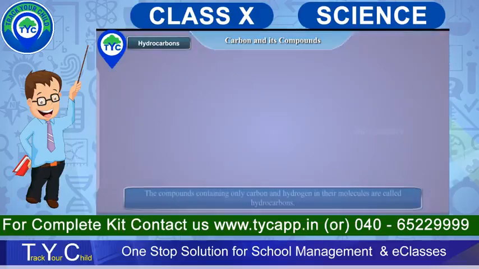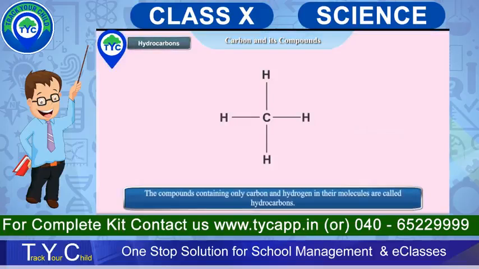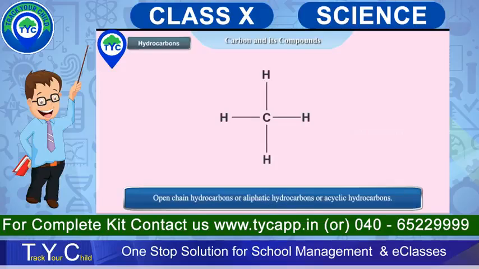Hydrocarbons. The compounds containing only carbon and hydrogen in the molecule are called hydrocarbons. They are classified into 2 categories: open chain hydrocarbons, also called aliphatic or acyclic hydrocarbons, and closed chain hydrocarbons.